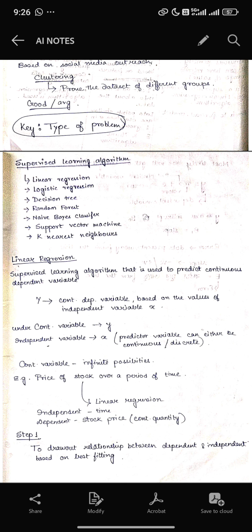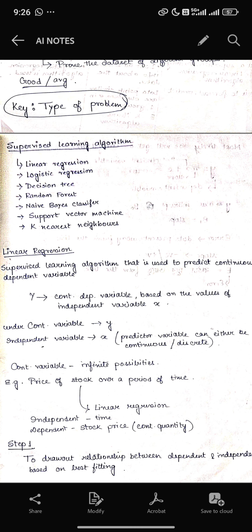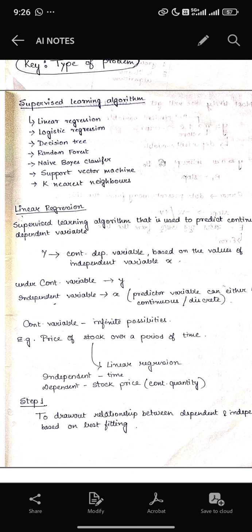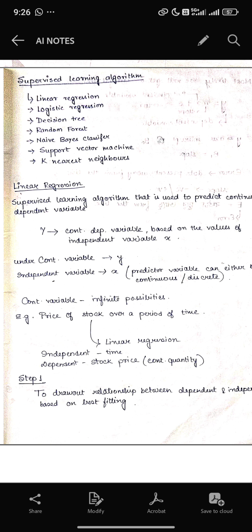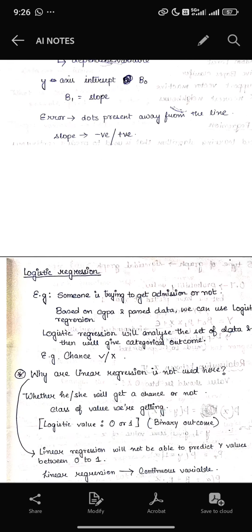Supervised learning algorithms: linear regression, logistic regression, decision tree, random forest, naive Bayes classifier, support vector machine, k nearest neighbor. These all are not needed for MCQ, I guess. These are only the programming you need to do. Linear regression is a supervised learning algorithm used to predict a continuous dependent variable. So a continuous variable is linear.